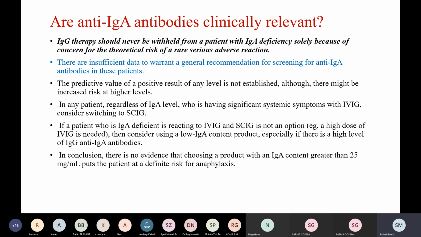In any patient, regardless of IgA level, who is having significant systemic symptoms with IVIG, consider switching to subcutaneous immunoglobulin. If a patient who is IgA deficient is reacting to IVIG and subcutaneous IgG is not an option, then consider using a low IgA content product, especially if there is a high level of IgG anti-IgA antibodies. In conclusion, there is no evidence that choosing a product with IgA content greater than 25 milligrams per milliliter puts the patient at definite risk for anaphylaxis.